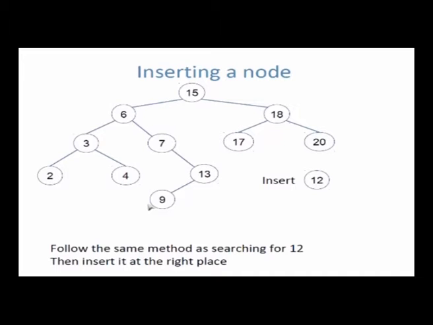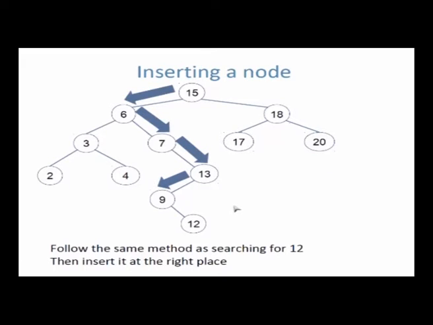Okay, so how do you do insert? To insert a node 12, you can just search this tree for 12. Start with 15. 12 is less than 15, so you go left. 12 is greater than 6, so go right. 12 is greater than 7, so go right. 12 is less than 13, so go left. 12 is greater than 9, so go right and plant it there. So insert into a binary search tree involves just searching the binary search tree, and when you reach the place where the node would be, you just plant it there.